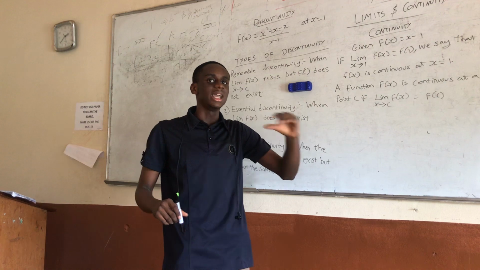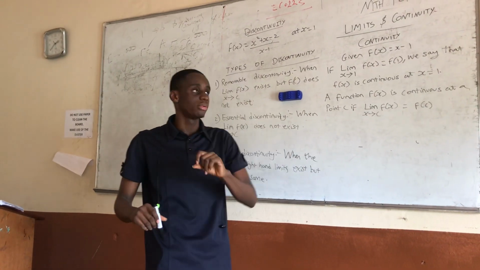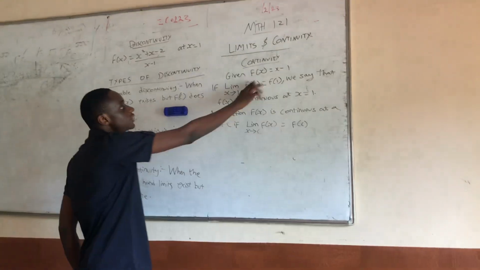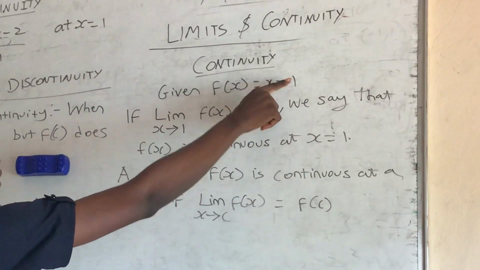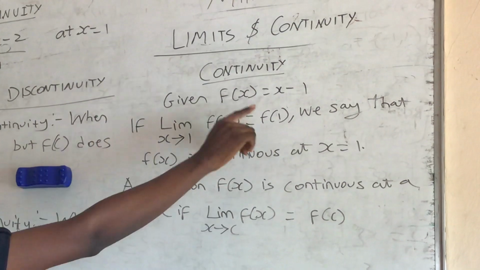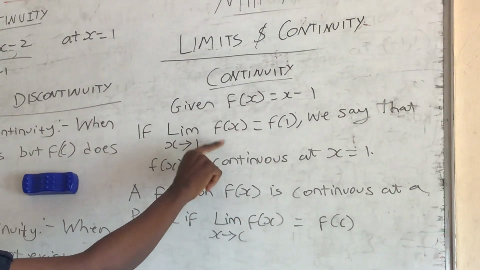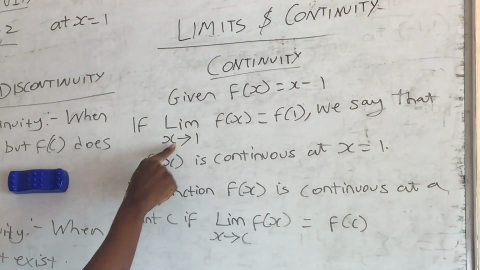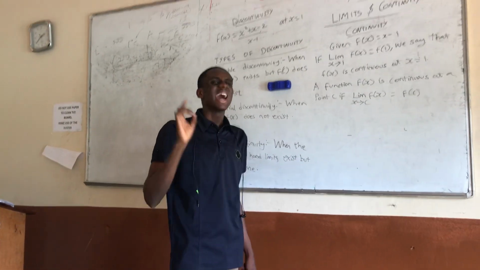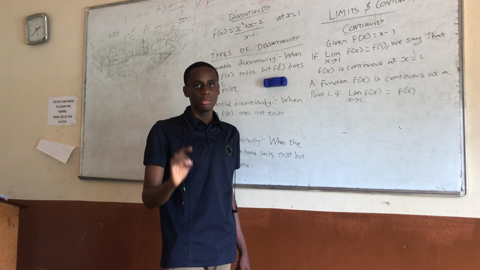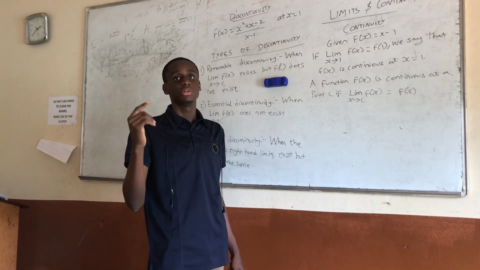The limit existed, but the function at that point didn't exist. So for f(x) equal to x minus 1, substituting 1 gives 1 minus 1, which is 0, and it must equal the limit of f(x) as x approaches 1. The limit of a function at a point and the value of the function at that point are closely related, but they are not the same.